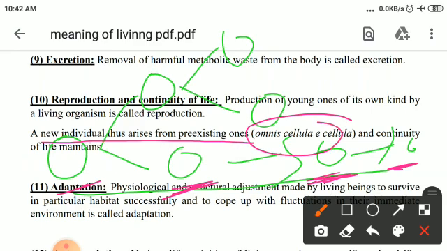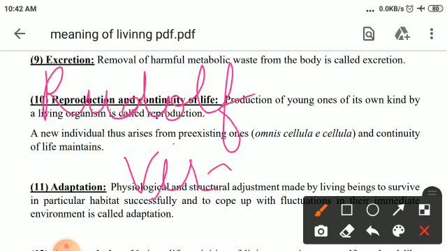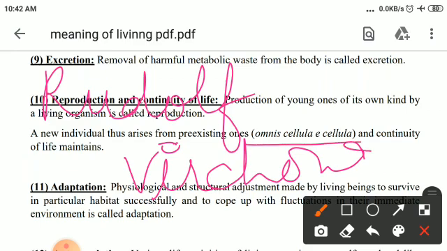Omnis cellula e cellula. This was proposed by Rudolf Virchow, R-U-D-O-L-F, Rudolf Virchow, V-I-R-C-H-O-W. Rudolf Virchow proposed omnis cellula e cellula. That means a new individual arises from the pre-existing ones.